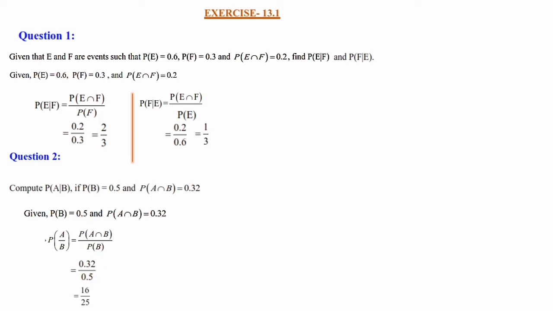That is equal to, when you multiply the numerator and denominator by 100, it will come as 32 divided by 50. 32 by 50, when you cancel 2, it will come as 16, that is 32 divided by 2, divided by 25, that is 50 divided by 2. So 16 by 25. You can directly do it as a mental calculation, or if you feel difficulty, just do it on a piece of rough paper. That's all.